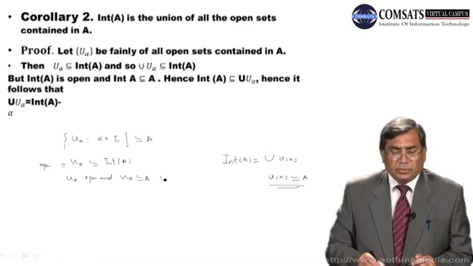So this U alpha is contained in int of A.